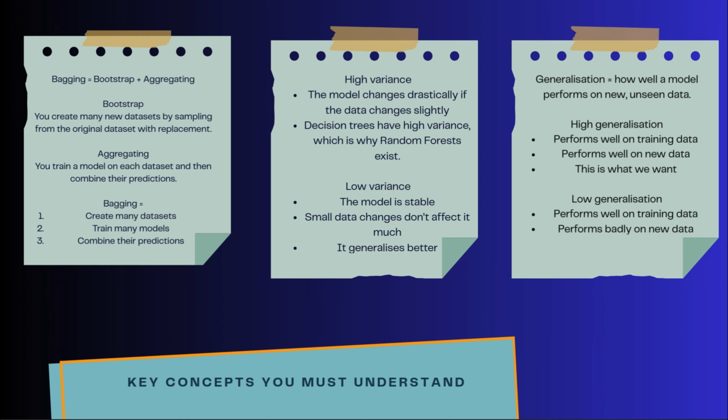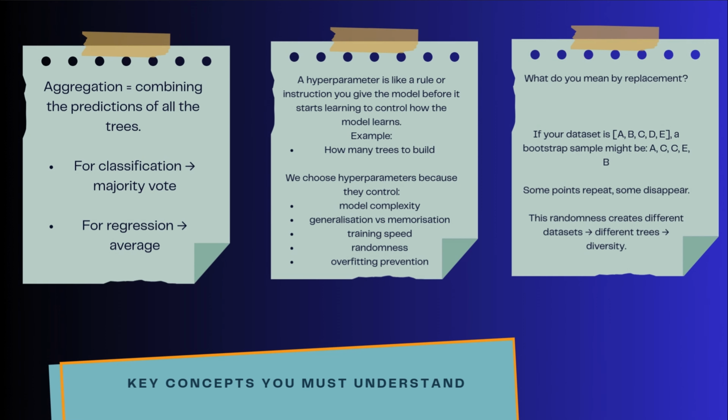Generalization is how well a model performs on new unseen data. High generalization means it performs well on training data and new data, and this is what we want. Low generalization means that it performs well on training data and badly on new data. This is overfitting. Random forests improve generalization by reducing variance. Aggregation is combining the predictions of all trees. Again, for classification, it's majority vote, and for regression, it's an average. Aggregation reduces variance and stabilizes predictions.